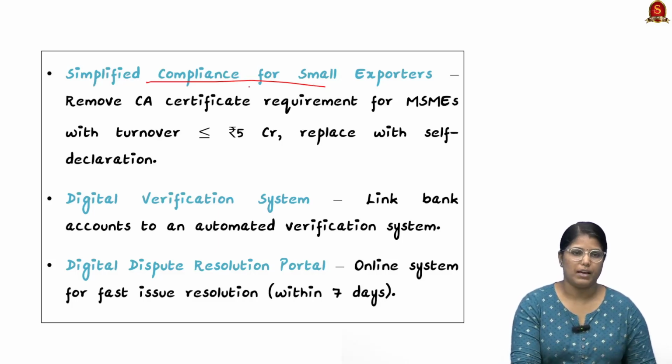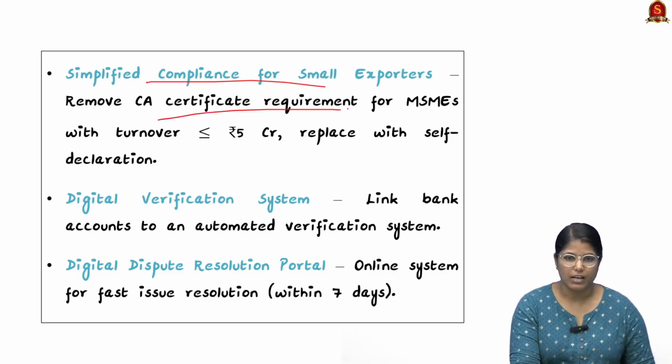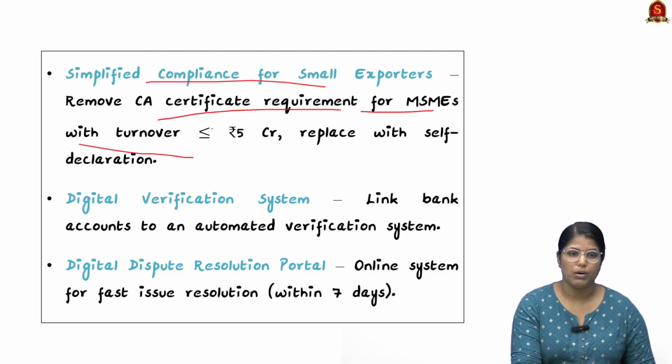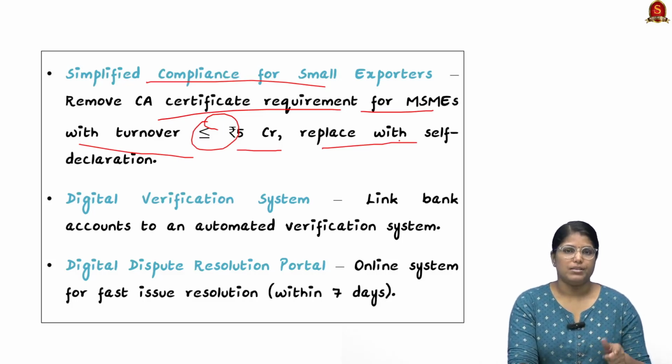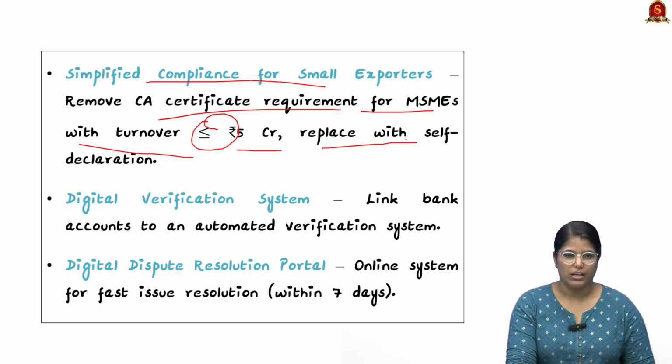For example, we can remove the CA certificate requirement for MSMEs with a turnover lesser than 5 crore. So this can be replaced with self declaration. See, what happens is, while you're exporting, you have to provide the CA certificate, which is very costly to obtain, and this can be relaxed for the small exporters.